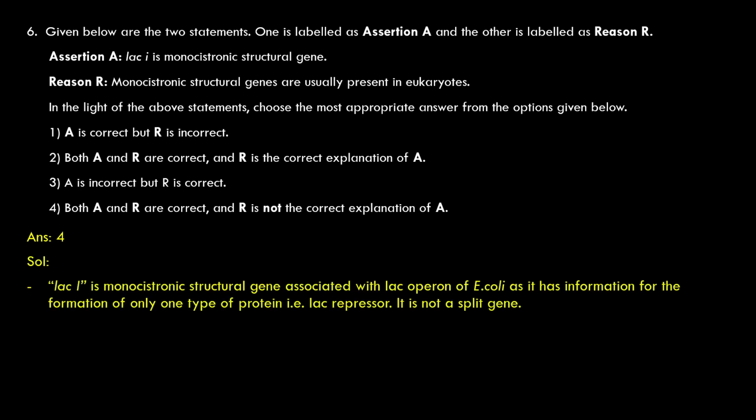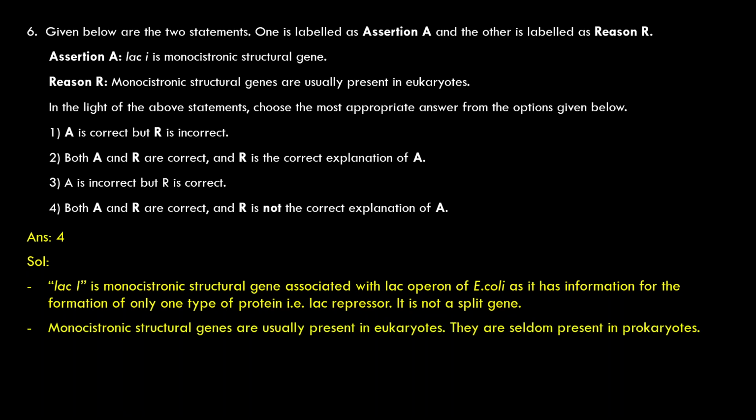Fourth one. Lac I is monocistronic structural gene associated with lac operon of E. coli, as it has information for the formation of only one type of protein, that is lac repressor, but it is not a split gene. Monocistronic structural genes are usually present in eukaryotes. They are seldom present in prokaryotes.